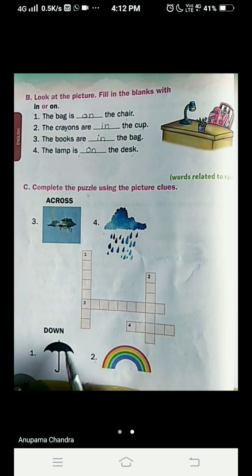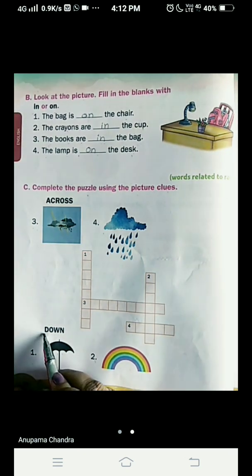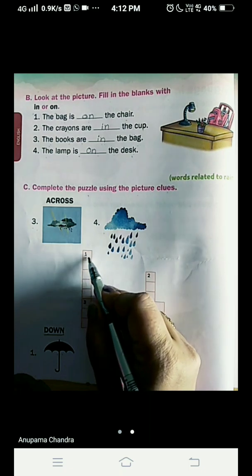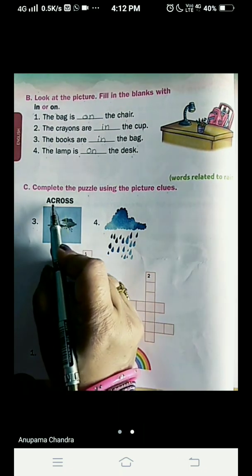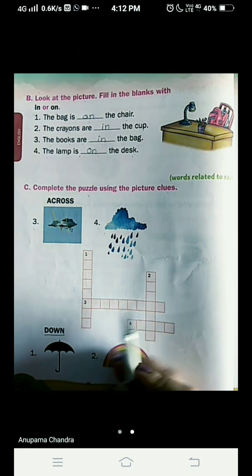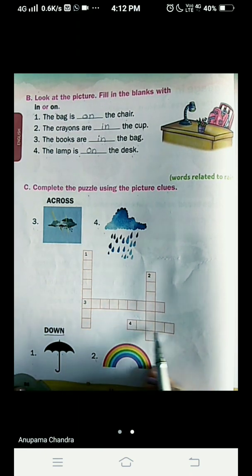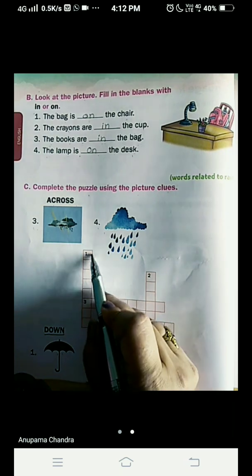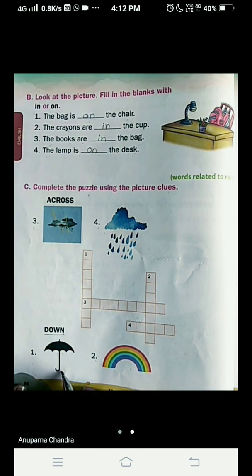The first one, what is the first picture? Umbrella. And can you see here it is written down. So we are going to write the spelling downwards. And here it is written across. Means number 3 and 4 you have to write across like this. So number 1, the picture is of an umbrella.